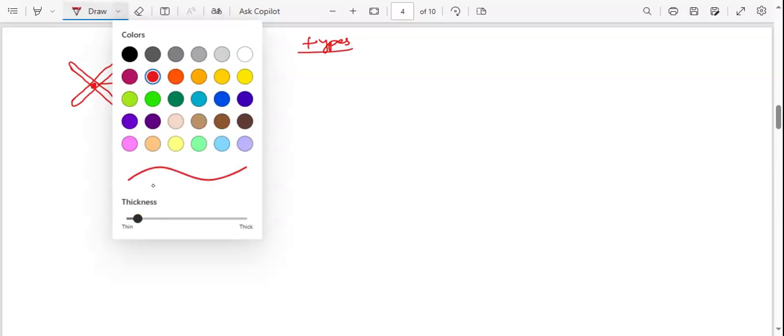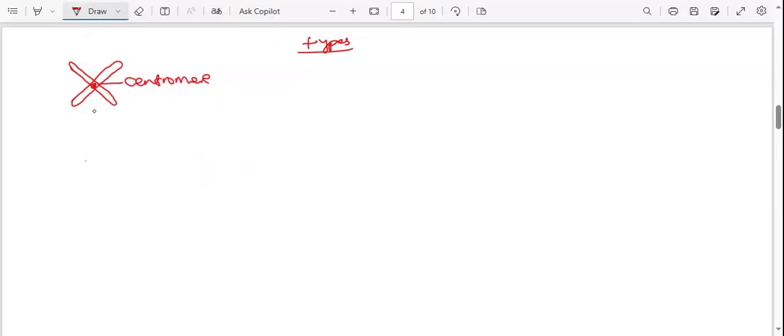Since that's a centromere in the middle, we call this the metacentric. It's on the middle. So that's what we call metacentric.